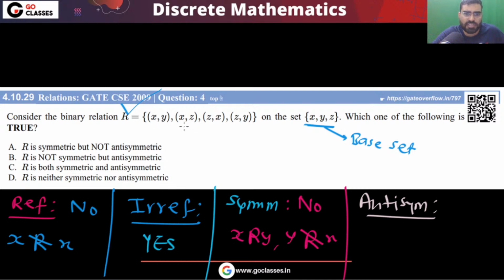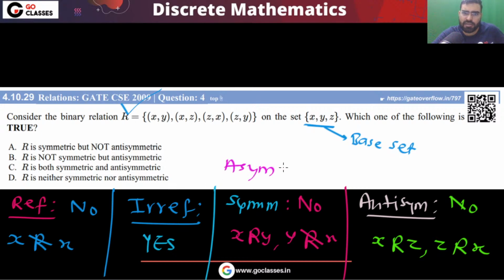You can see that the antisymmetric property is violated. The antisymmetric property says that different elements must not have symmetry. These are different elements, so they must not have any symmetry. You can see that x is related to z, z related to x, so this is also violated. So antisymmetric is violated because x is related to z and z is related to x. Okay, what about the next property, asymmetric?